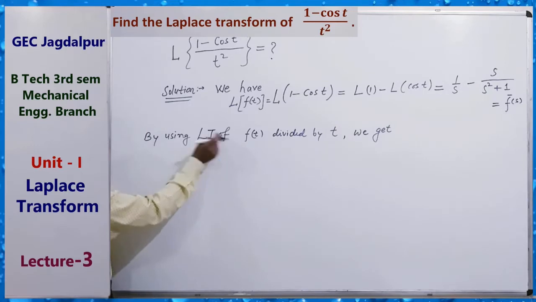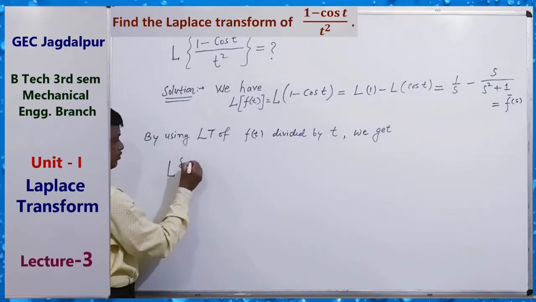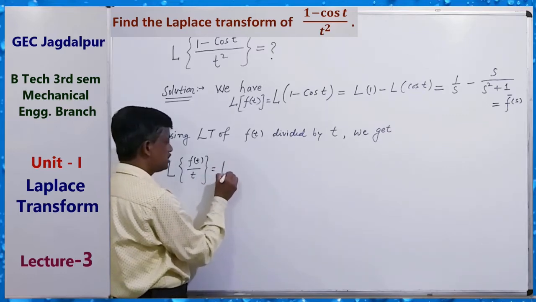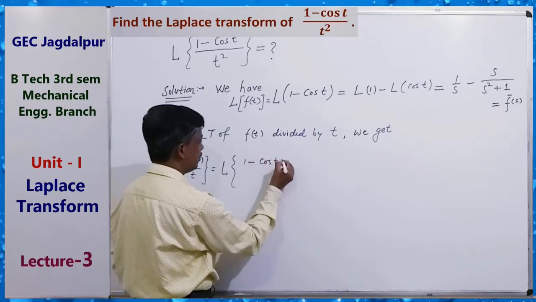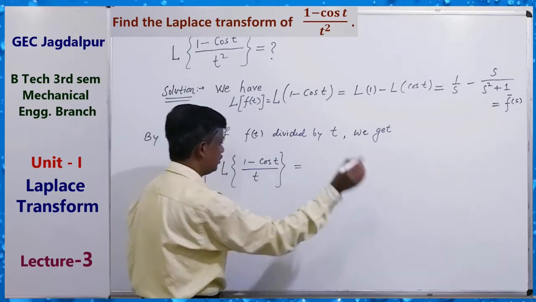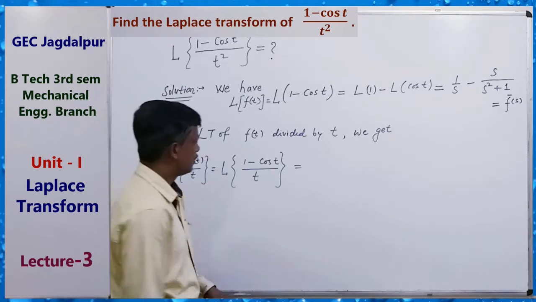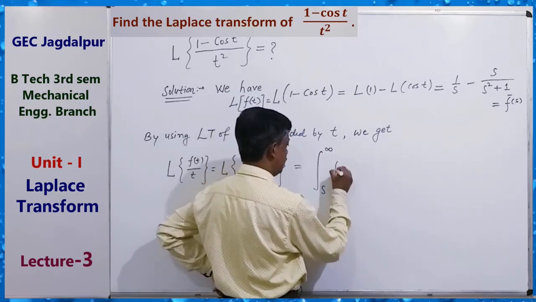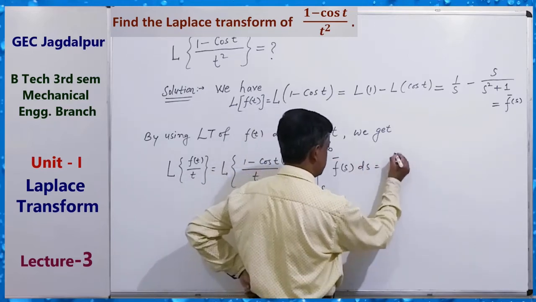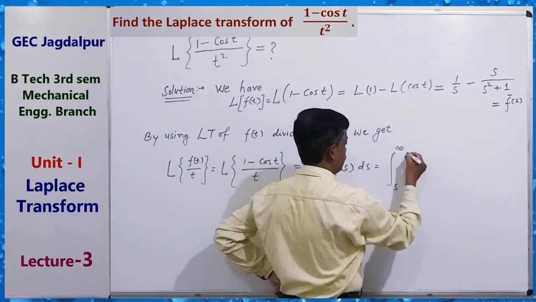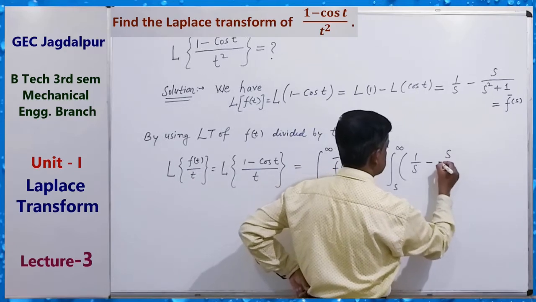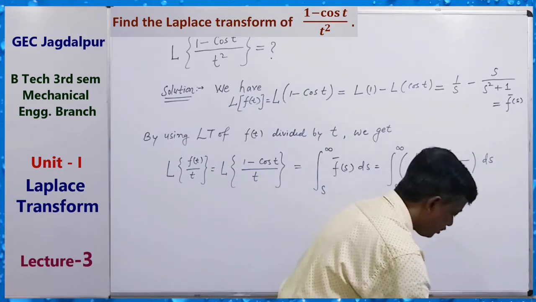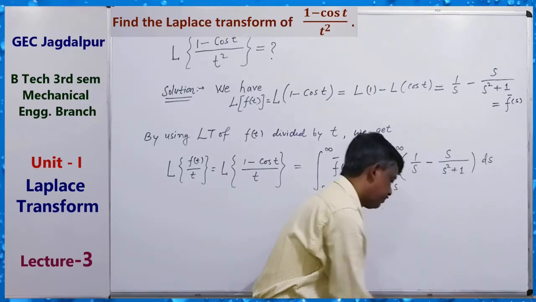By using the division formula, Laplace transform of ft by t, that is the Laplace transform of 1 minus cos t upon t, equals the integral from s to infinity of f bar s ds, that is the integral from s to infinity of 1 upon s minus s upon s square plus 1, ds.